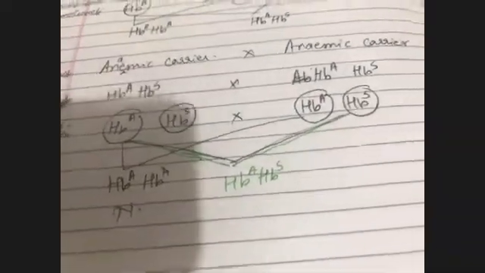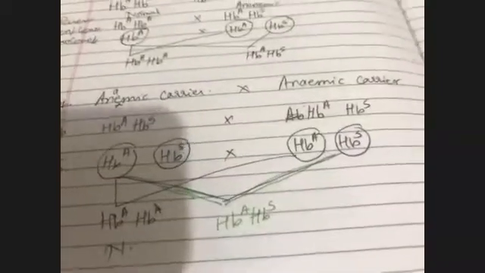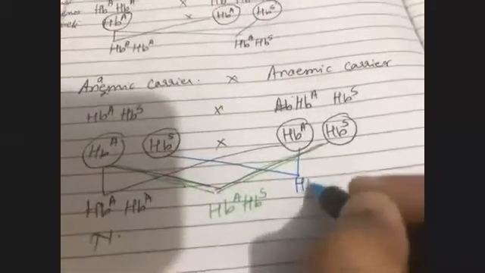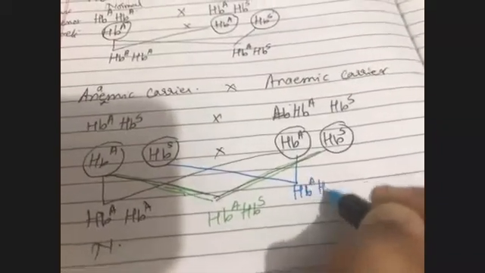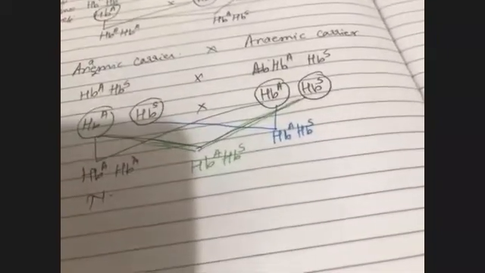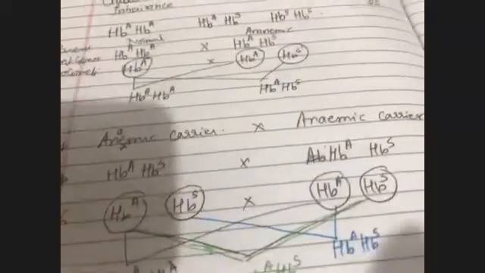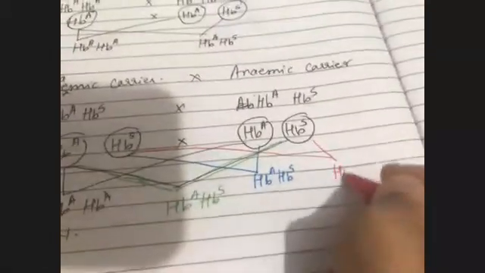HBA, HBS. This is the third category. HBA, HBS. And the last category is this one. HBS, HBS. Correct?